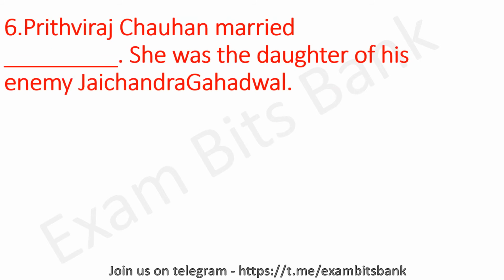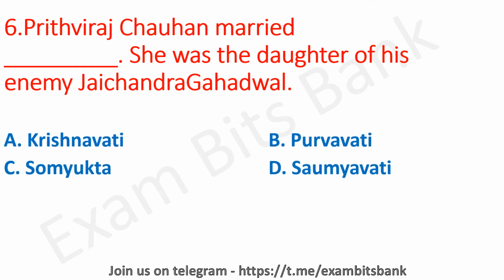Prithviraj Chauhan married whom? She was the daughter of his enemy Jayachandra. The options are Krishnavati, Purvavati, Samyukta, or Samyavati. And the correct answer for this question is option C, Samyukta. So Prithviraj Chauhan married Samyukta, and she was the daughter of his enemy Jayachandra, whom Prithviraj Chauhan had defeated several times. And also Prithviraj Chauhan prevented the invasion of Ghori, but later on he was defeated by Ghori in the Battle of Tarain 2, which took place in the year 1192. Point to be noted. Moving on to next question.